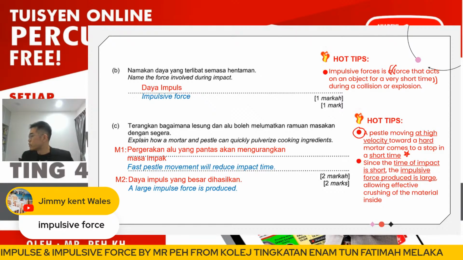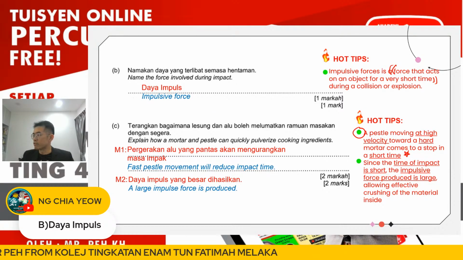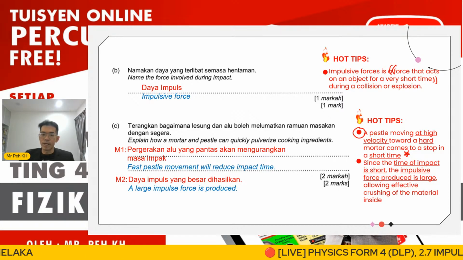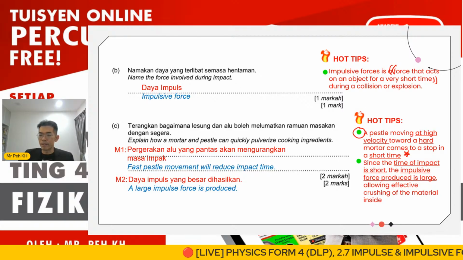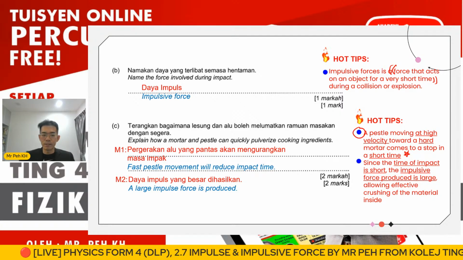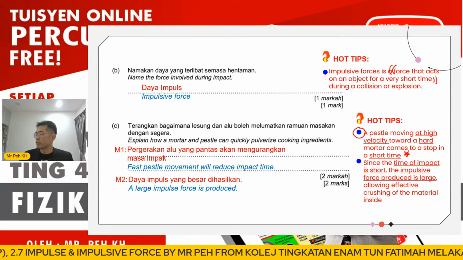Anyone? Yes, the impulse, okay. In BM, we know it as impulse for B. Okay, so now the C will be 2 points here. We discuss the motion or pressure at higher speed, which can reduce the time of impact. Second mark: with the reduced time of impact, the larger impulsive force will be produced, I1. Okay, so thank you for your response in the chat room.